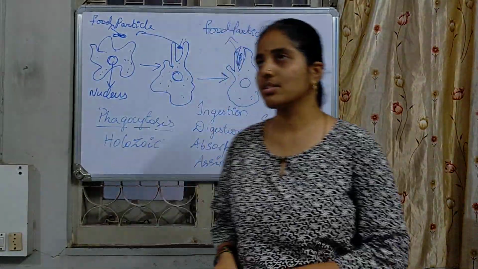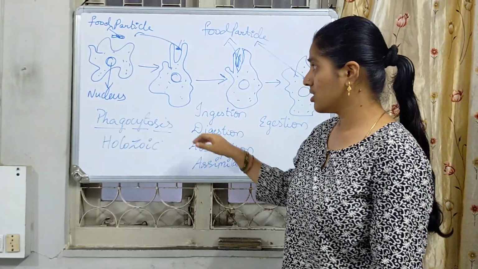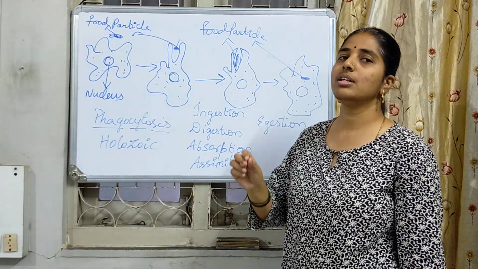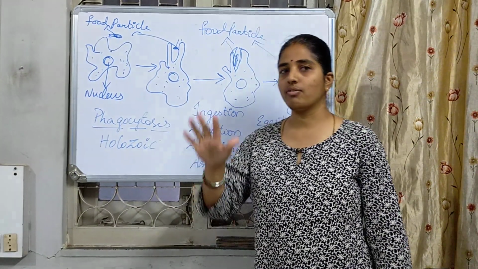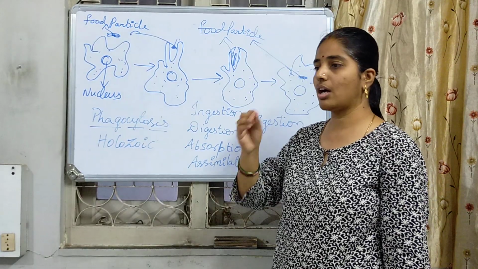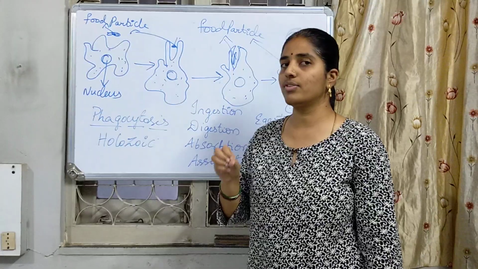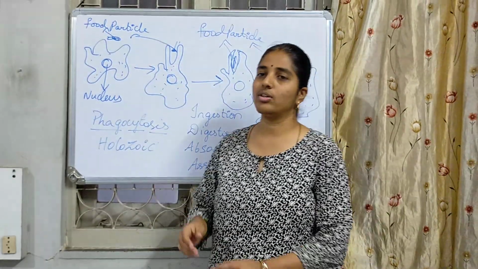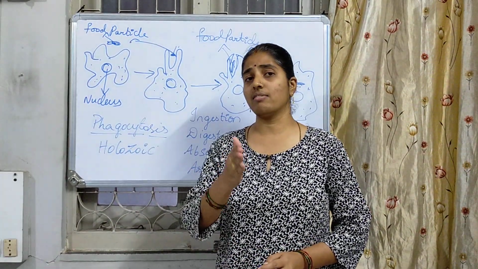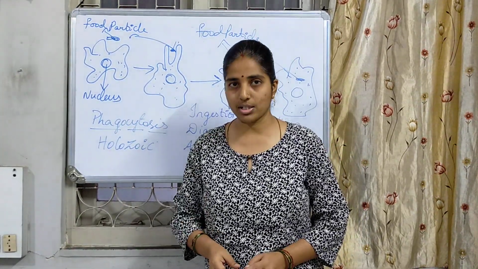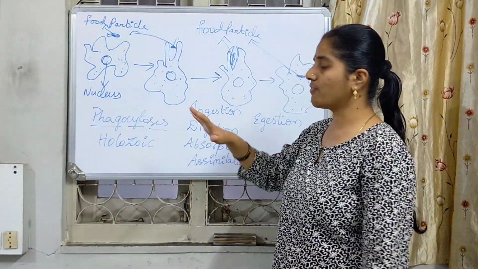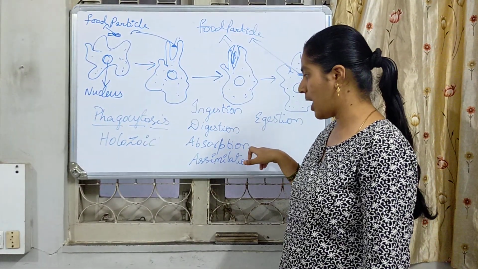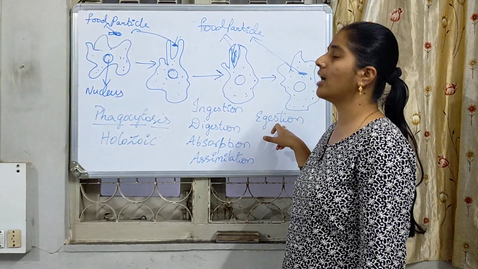On the day whatever we have discussed, again we are going to recall once. So on the day we have started with the topic called single-celled organism, the amoeba, in which the 5 stages of the development, how the food is going to be engulfed by the amoeba, this we are going to see today. So in detail we are going to discuss why, because this comes maybe either in the 1 mark question or otherwise in the 3 marks question especially. So the 5 steps which are involved are ingestion, digestion, absorption, assimilation and egestion.